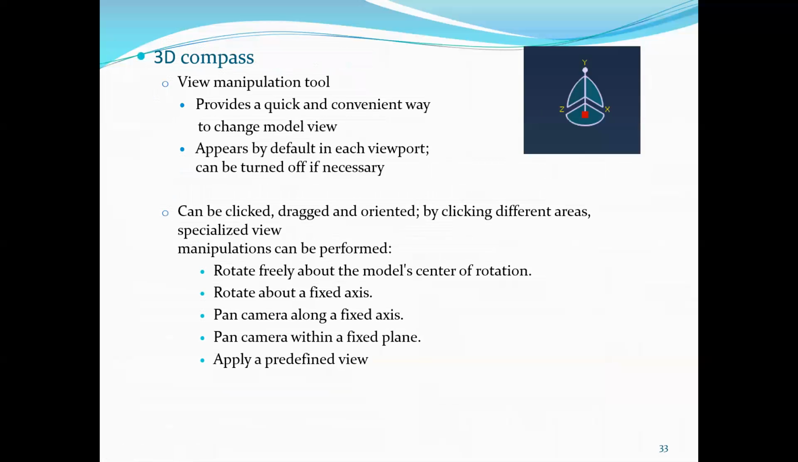The 3D compass is a view manipulation tool. It provides a quick and convenient way to change the model view. It appears by default in each viewport. It can be clicked, dragged, and oriented by clicking different areas, so specialized view manipulations can be performed. I will directly show you this in Abacus.